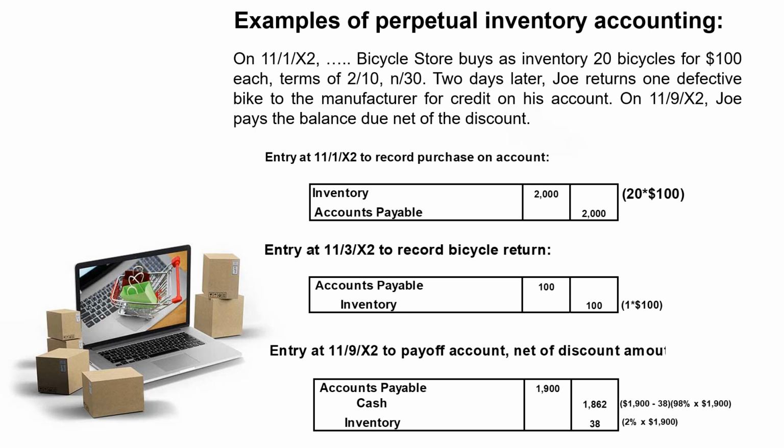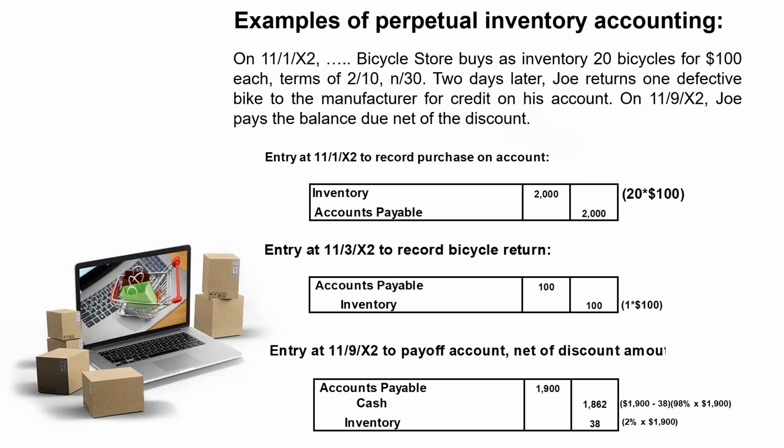2 days later, Bicycle Store also returns one of these bikes because it's defective, returning it to the manufacturer for credit on our account. Then on November the 9th, it pays the balance due net of the discount. Let's go ahead and look at the kind of entries that would be made, doing it manually here. We would account for these transactions by either increasing or decreasing inventory for the account of the purchase, less any discounts or returns.